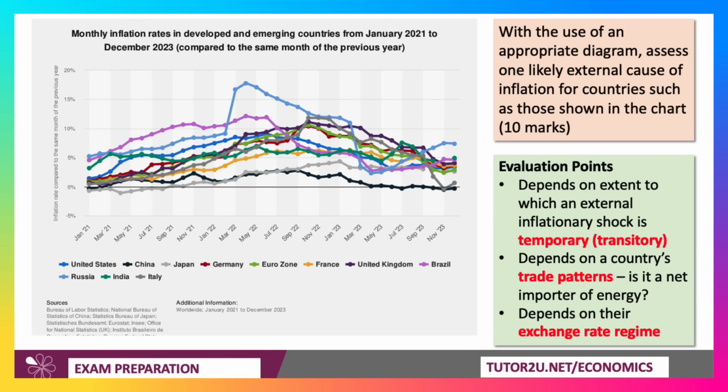Evaluation points. Well, the extent to which an external cause of inflation has an impact depends really on whether the external shock is temporary or transitory or semi-permanent. And what we found in 2022 was the inflationary shock essentially was transitory because world gas and oil prices have come down, although world food prices have not fallen.